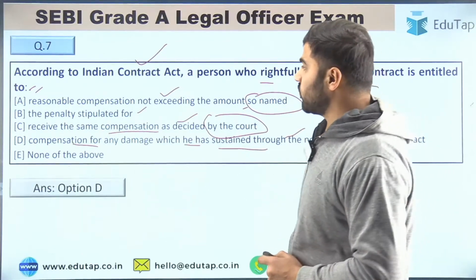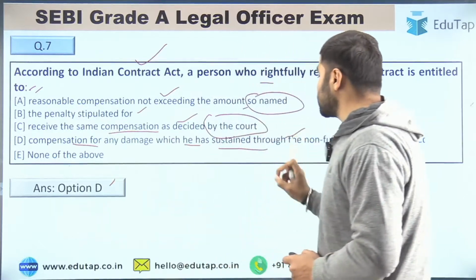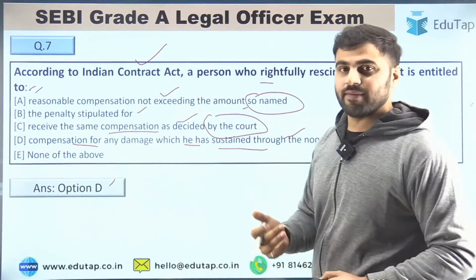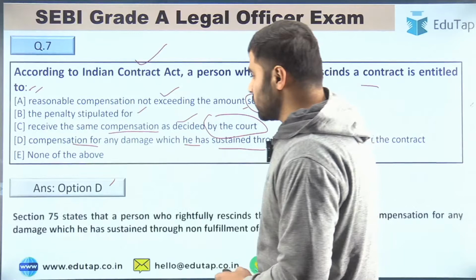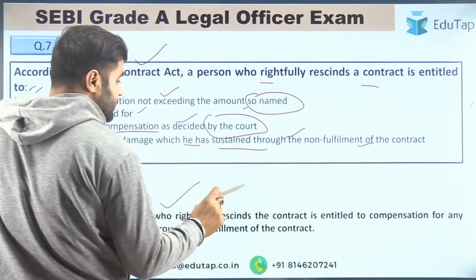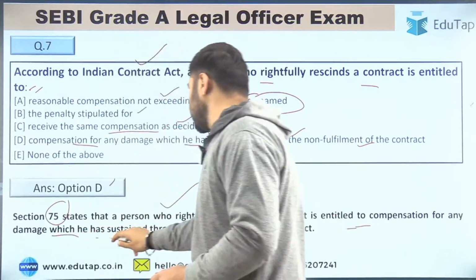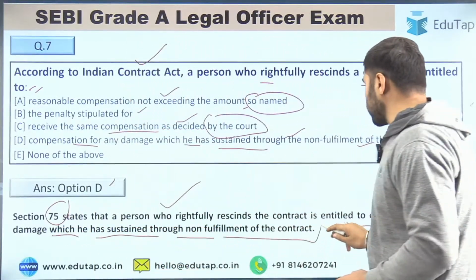So the right answer for this question is option number D, that is compensation for any damage which he has sustained through the non-fulfillment of the contract. So if you read section 75, it states that a person who rightfully rescinds the contract is entitled to compensation for any damage which he has sustained through non-fulfillment of the contract.